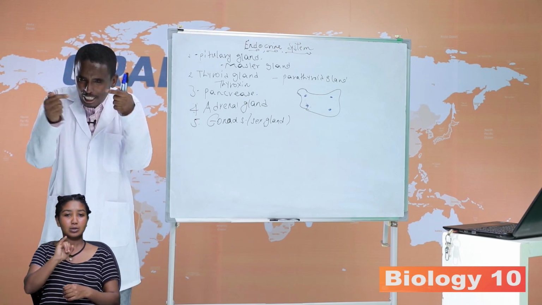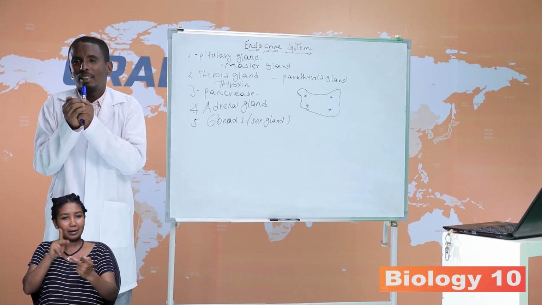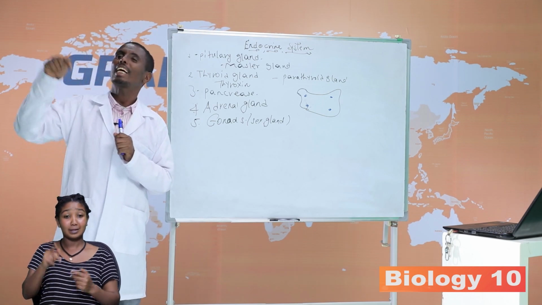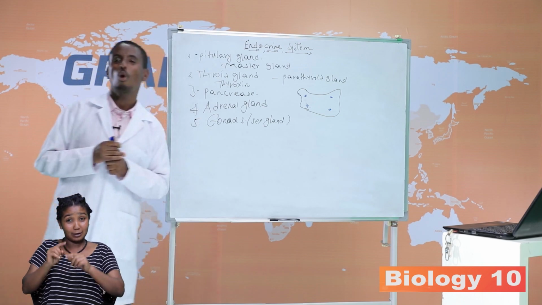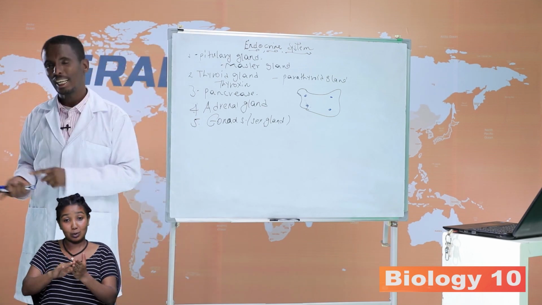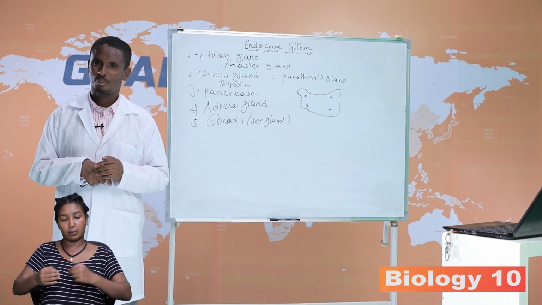The question is, how do the hormone and the target cell communicate? Because the target cell has a receptor specific for the hormone. That's the way of communication between the target cell and the hormones.